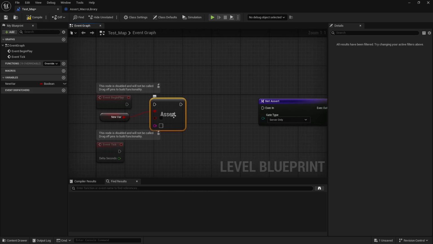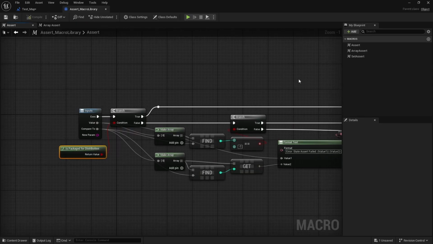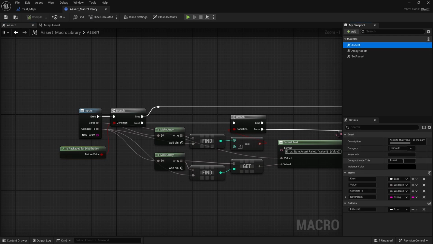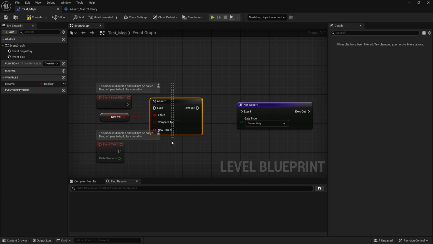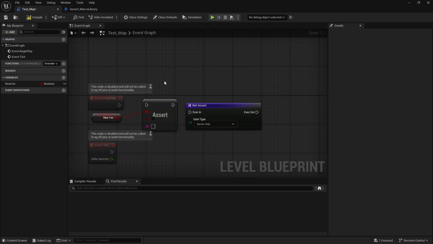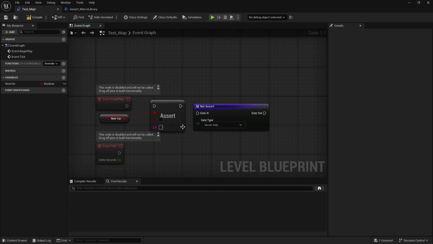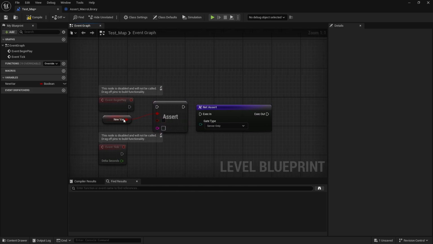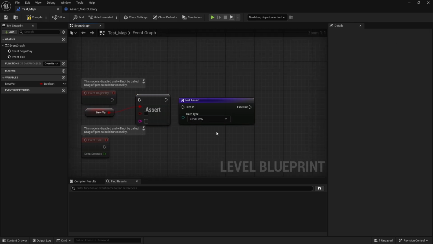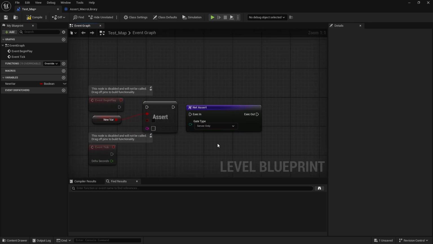Also, you might notice that this doesn't look the same as this, so you can compact your nodes if you've never worked with macros. So for this assert, if I give it a compact node title, and delete this, save, you can see now it looks more normal, but before it's bigger and kind of unnecessary. Especially if I'm working alone, I already know what's happening. I don't need the extra thing at the top and the names of the variables. Yeah, so if this were supported natively, we wouldn't have to create custom stuff or transfer plugins from one project to the other. It would be kind of nice.